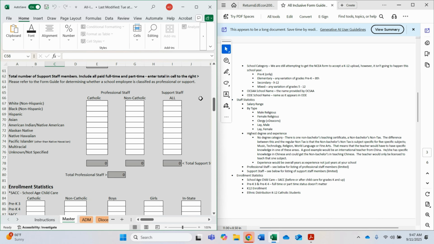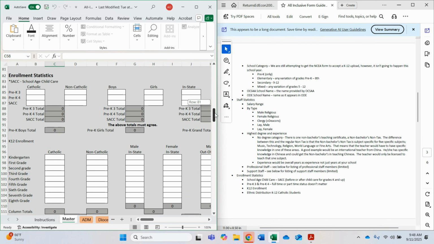Now moving on to more demographics for both professional and support staff. Again, you're putting in numbers for each row. And then moving on to enrollment statistics for the students. SACC refers to school-age childcare. This would be before school care and after school care. If you do not have a 3s program, you can leave that blank. Same with the 4s program.